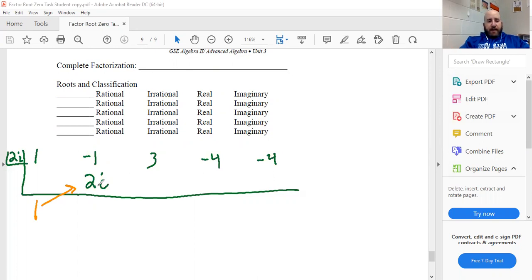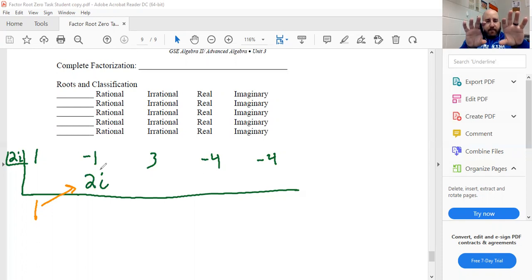I'm trying to combine -1 and 2i. I'm trying to combine a real number with an imaginary number. We know we cannot combine a real number and imaginary number. I can't say 2i minus 1 and get 1i. So I can't combine them, but I can write a number that we learned about that has a real part and an imaginary part. I want y'all to take a second, think and see if you can remember what that's called.